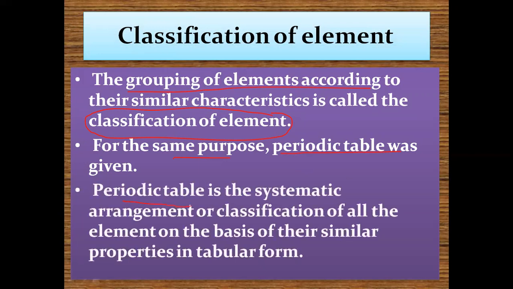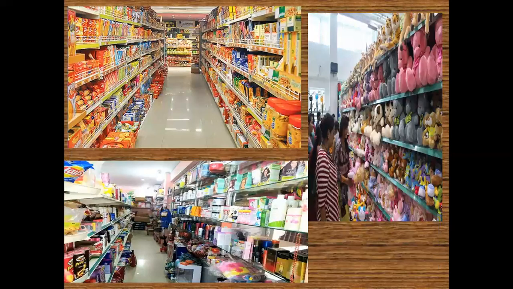A periodic table is the systematic arrangement or classification of all the elements on the basis of their similar properties in a tabular form. Let's make this concept clear through one picture.